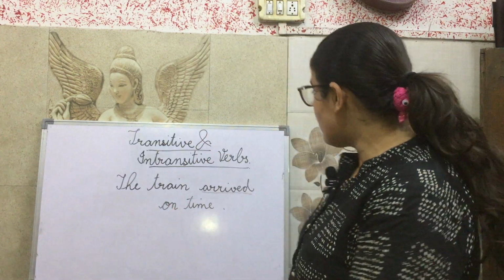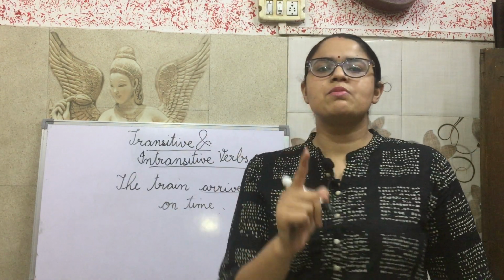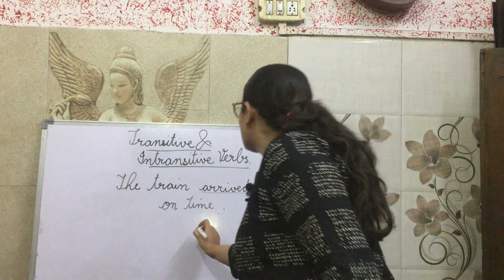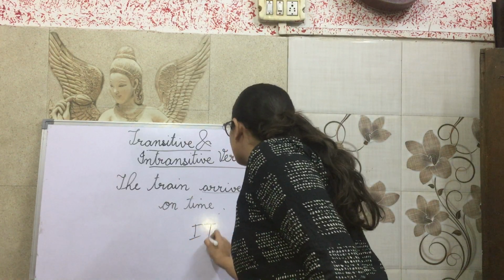Our first question was who, and our second question was what. When the verb answers those without using an object, this means our verb is an intransitive verb.